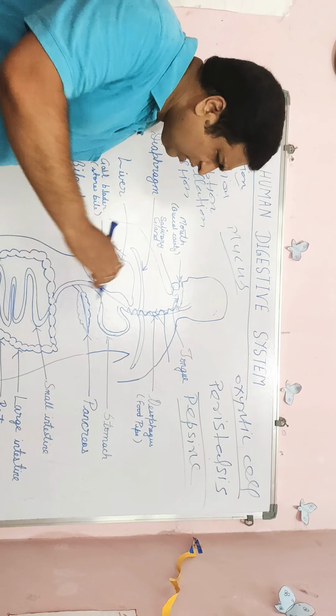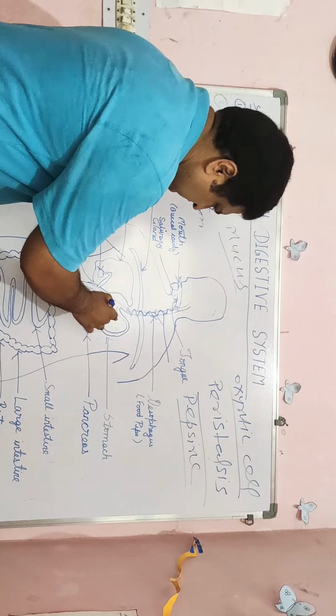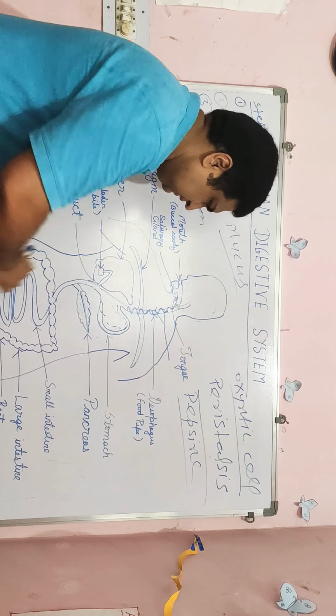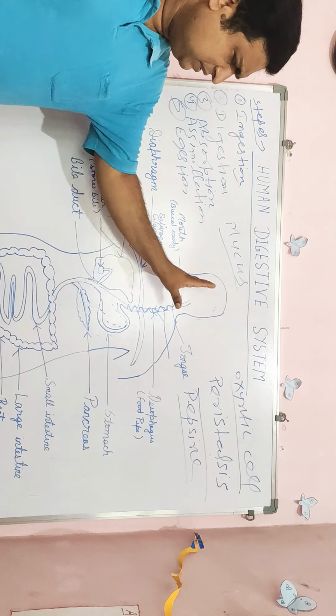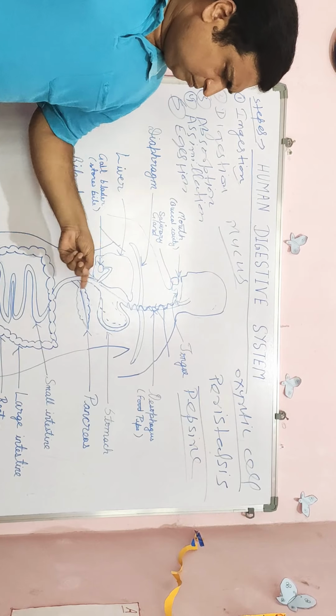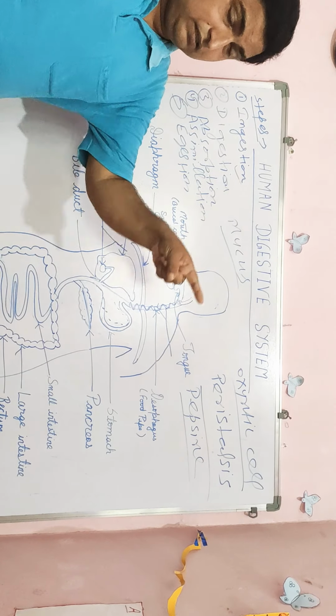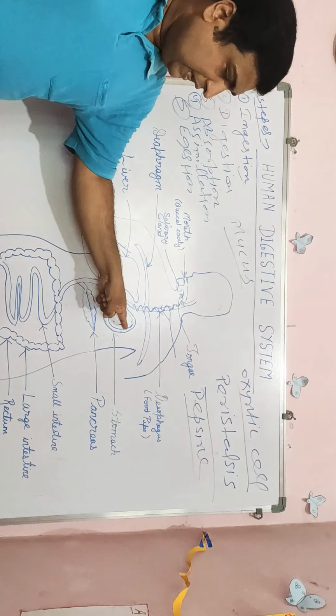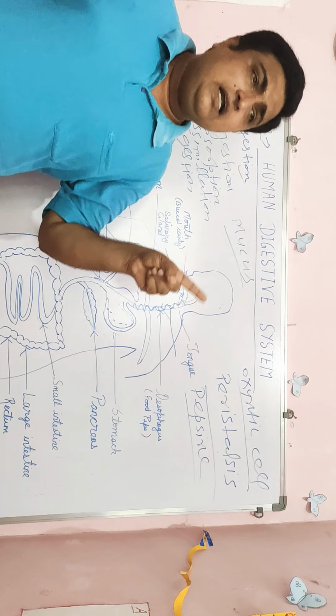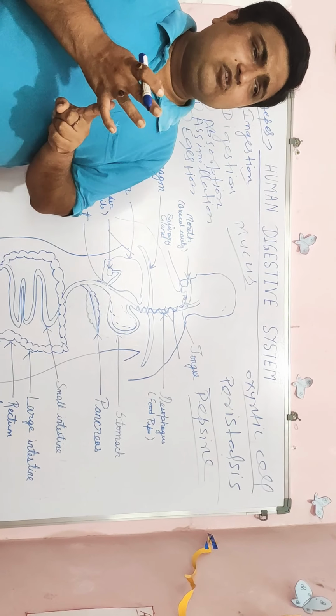Here, what changes occur in food substances? When food comes into the stomach, first of all HCl secretion takes place. What is the function of HCl?